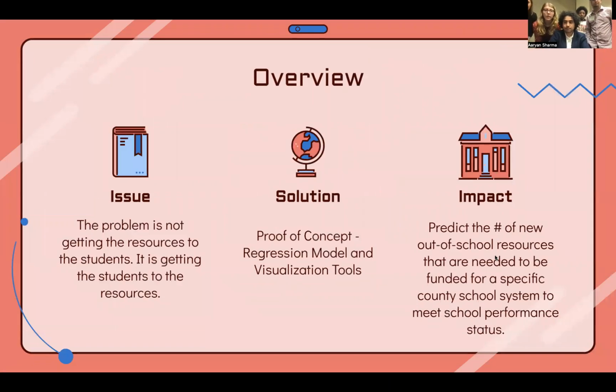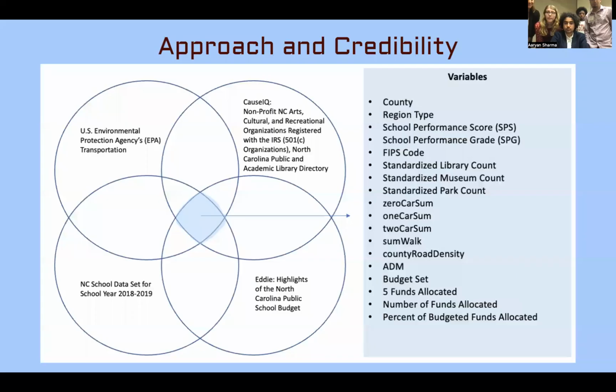So for our problem, we wanted to look at the fact that the problem actually is not getting resources to students, it's getting students to those resources. So we're looking at transportation issues. Our solution was developing a regression model and visualization tools to summarize our data. And the impact we wanted to look at is predicting the number of new out-of-school resources that are needed to be funded for specific county school systems at a county level to meet school performance status.